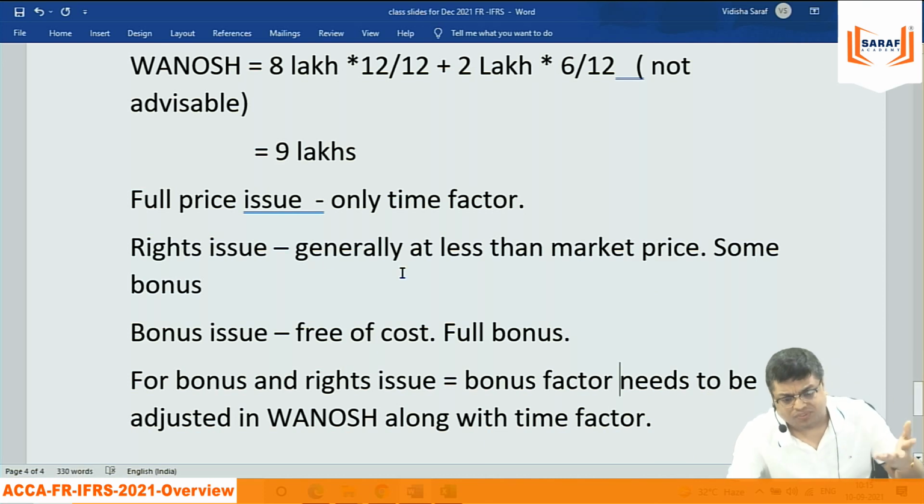Relating to this bonus factor, we will discuss in the next class because it cannot be completed in 5-10 minutes. It will take half an hour of discussion.